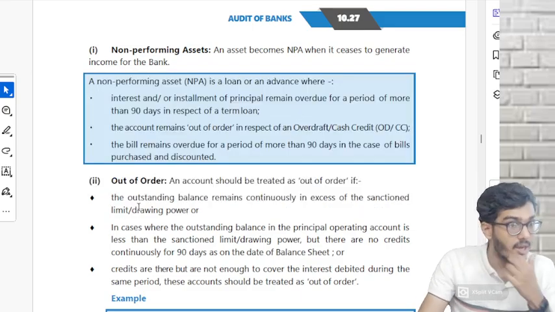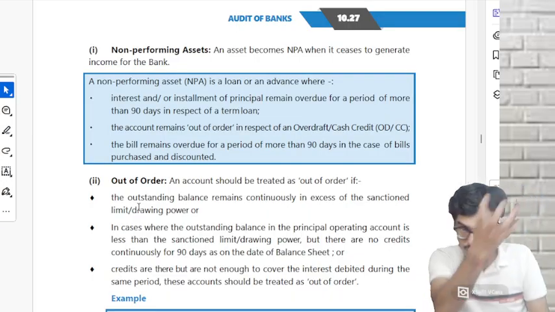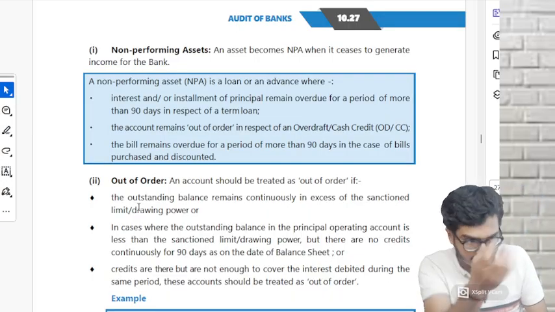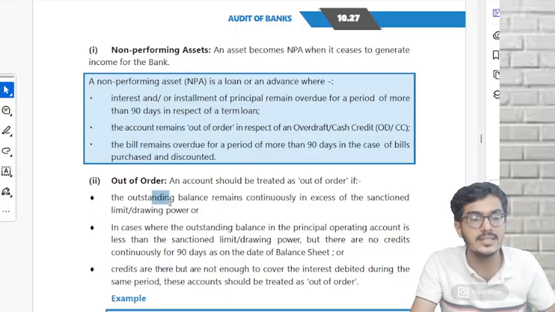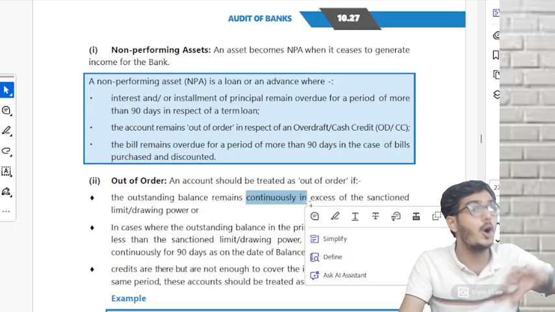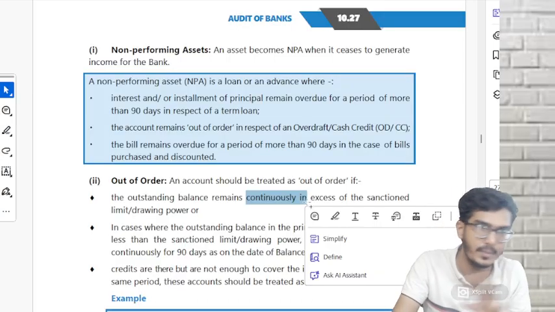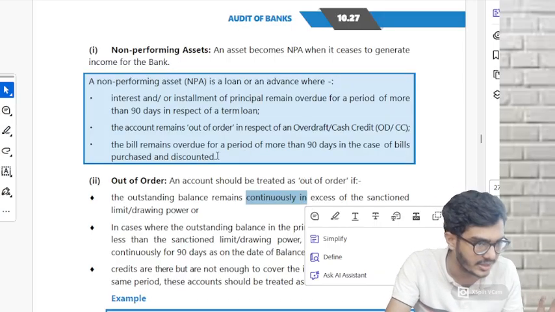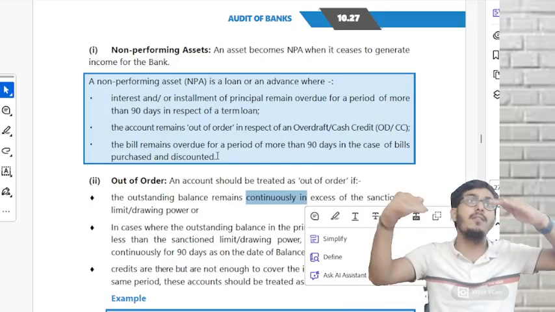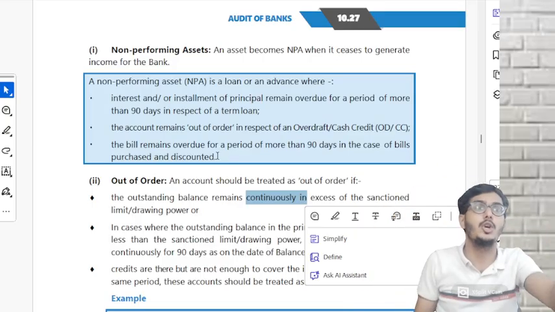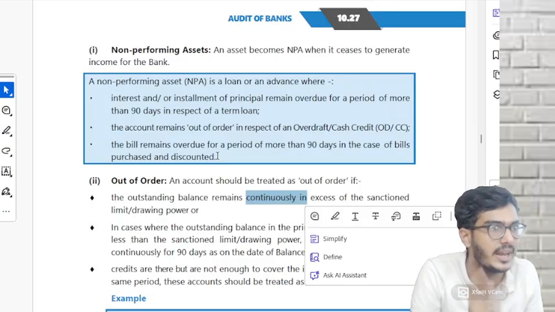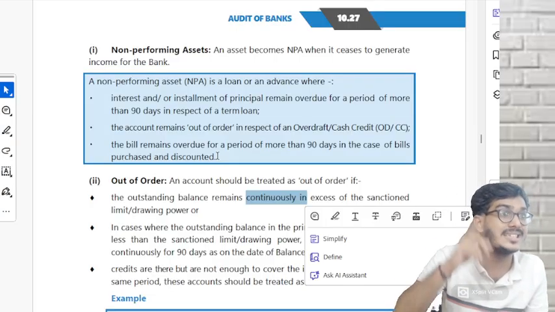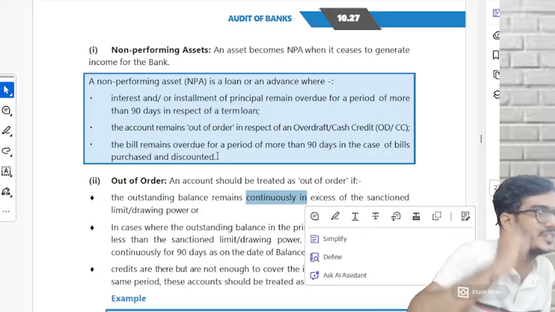Yes. Okay. Now, whenever I have withdrawn money from that CC account, if the balance remains outstanding continuously, for how long? We don't know. They have not mentioned that continuity part. That means the balance is always outstanding in excess of the drawing power. They gave a drawing power of 10 lakhs only, but your outstanding balance is 11 lakhs. Why 11 lakhs? Interest is also charged now.